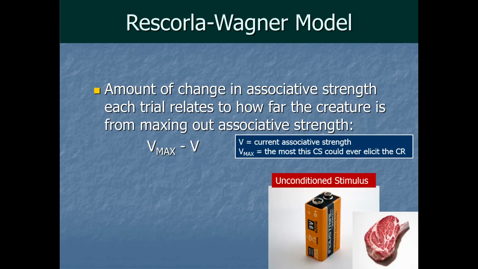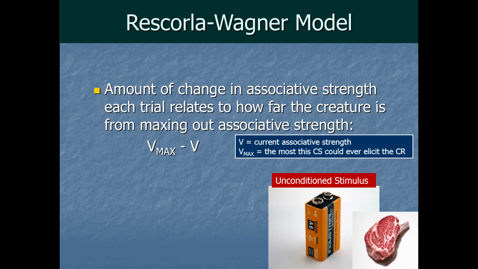I sometimes call this the battery model. So think of the unconditioned stimulus, like Pavlov's meat, as analogous to a battery that only has so much charge to give. So if you charge one thing with it, like a sound that's paired with the meat, you'll actually have less charge left to give other things, less associative strength to then pair up, I don't know, a green light with the meat. So Vmax basically comes from how much power the US has to give, where we would say the maximum is how much response the US itself gets.